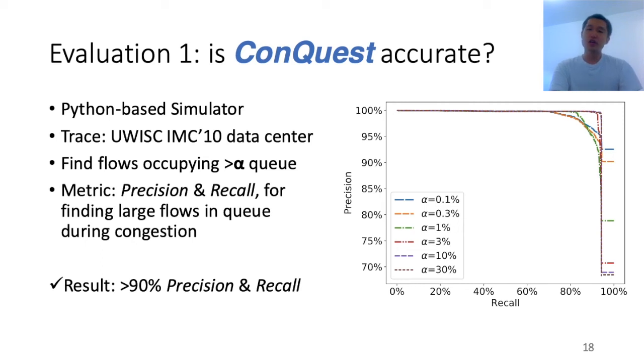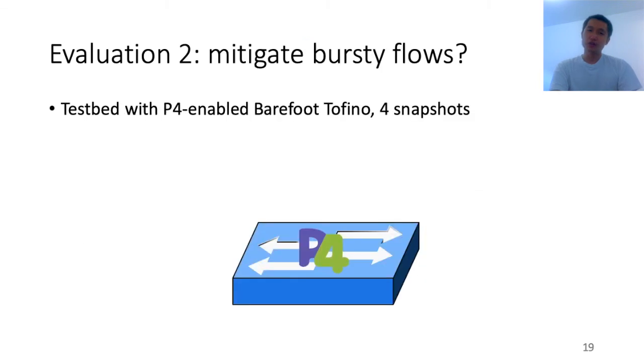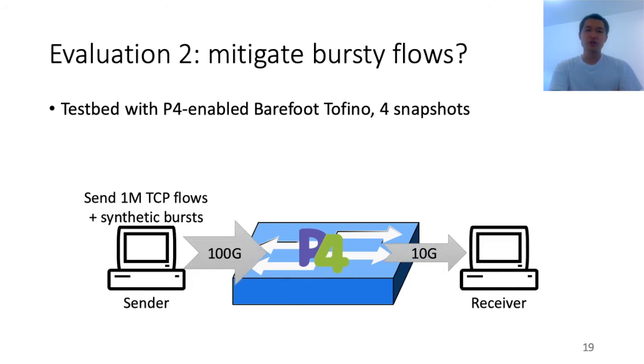However, can we actually improve network performance? We built a testbed with a P4-enabled Barefoot Tofino switch using a prototype P4 program with 4 snapshots. We built a bottleneck scenario where we have a 10 Gbps link being filled quickly. There's a sender server sending 1 million TCP flows into the receiver side. And then the sender also occasionally sends some synthetic bursty flows to try to cause queuing on the bottleneck link.